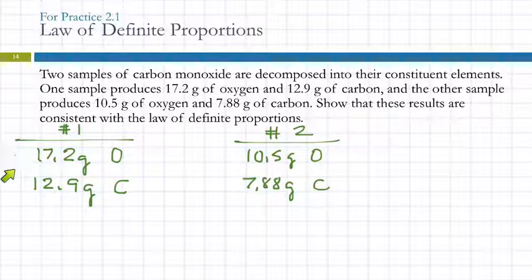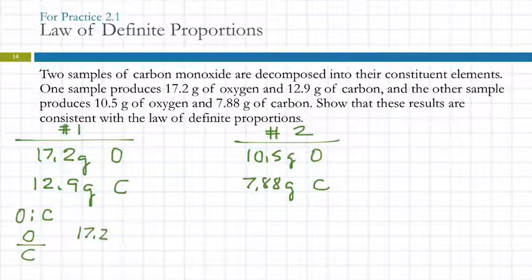So here we have mass of oxygen and carbon for each of 2 samples. What we need to do is find the ratio and see if it's the same. I prefer ratios that are greater than 1, so I always take the larger number and divide it by the smaller. So if we look at the ratio of oxygen to carbon, we can write ratios like that, or we can look at them as fractions. Fractions are easier in this instance. So I'm just going to put the mass of oxygen on top and divide by the mass of carbon.